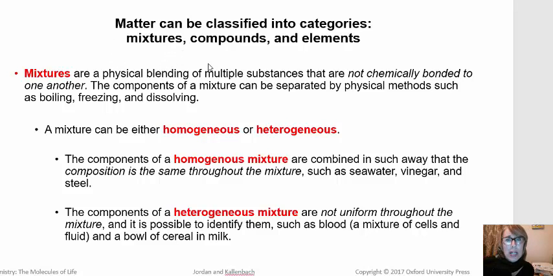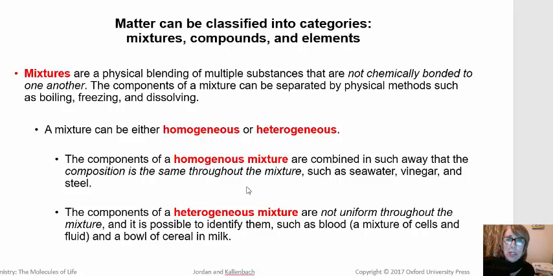So a mixture is two or more substances mixed together. They're not chemically combined, so theoretically they can be separated by physical methods such as boiling, freezing, dissolving. So for example, the air that we breathe is mostly nitrogen and oxygen. And nitrogen and oxygen have different freezing points, so we can actually separate those gases by taking them to very low temperatures. Mixtures can further be classified as homogeneous or heterogeneous.